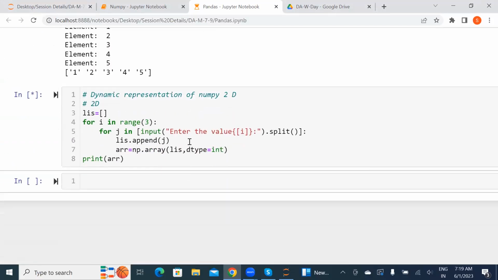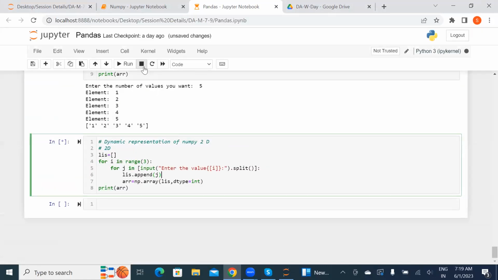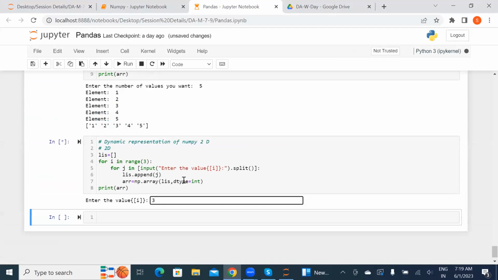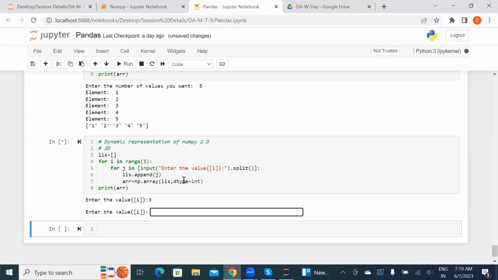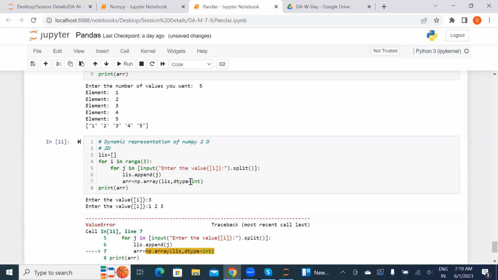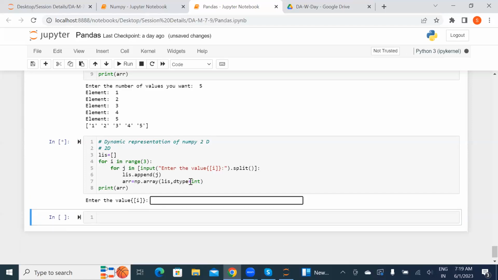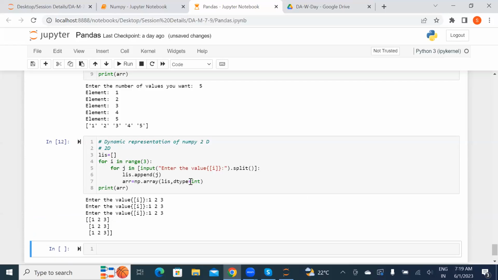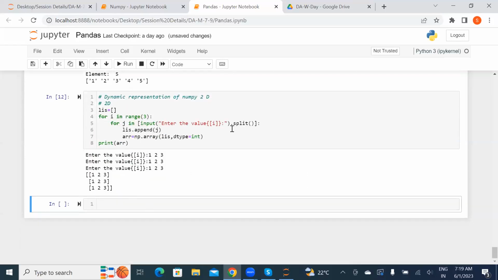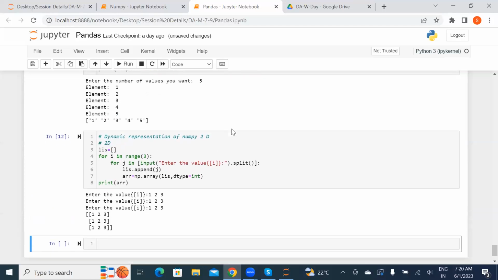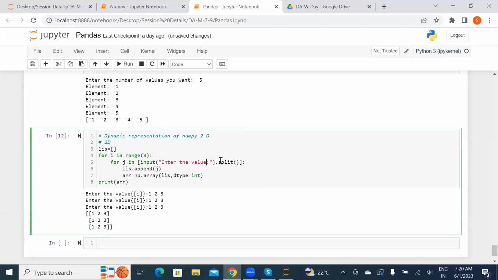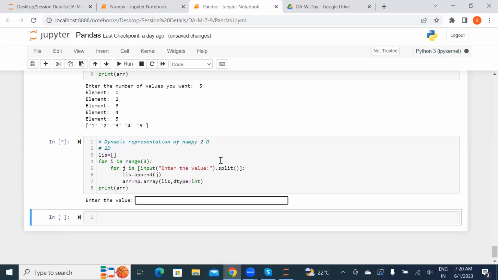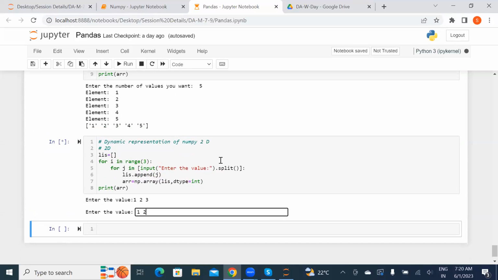So let's run this one, because one of you guys asked me to show it once, because this is not our usual thing, because mostly NumPy is used for creating things. Because we split it in that way, this is how you can take a 2D array. This is nothing, you can remove it also. It's just a print statement.